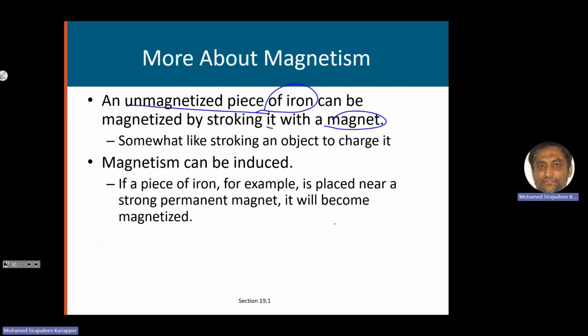So it is somewhat like charges: you can make a magnet by touching, like charging by conduction. Then you can also induce magnetism, like charging by induction, magnetizing by induction. You don't really have to touch; you can bring a permanent magnet close. Say this is a magnet, and something is not a magnet, keep it close. Eventually, this will induce magnetism on that. Only magnetizable material like iron can be magnetized that way. Keep a strong permanent magnet close, and that one will also become magnetized.